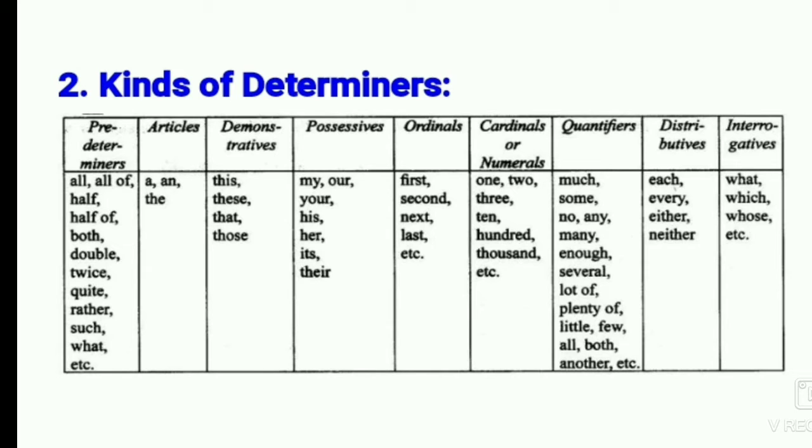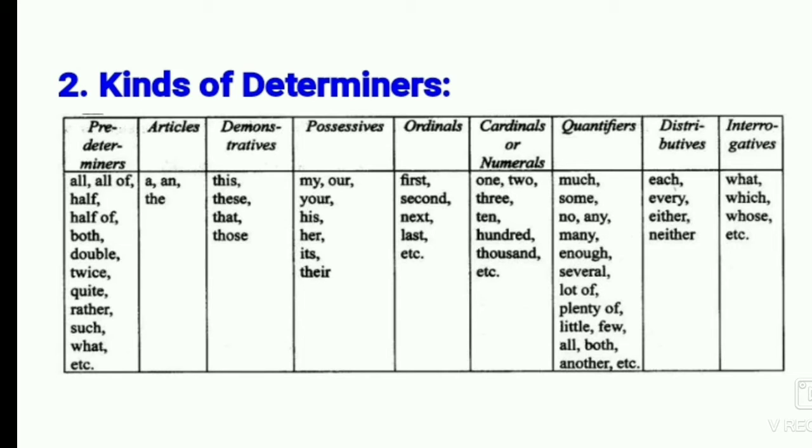In articles, the words are a and the. The third is demonstrative determiners: this, these, that, those. The fourth is possessive determiners: my, our, your, his, her, its, their.